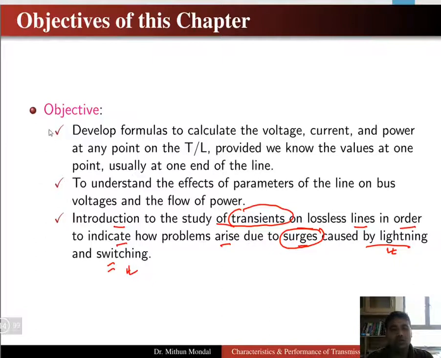So these are the objectives of this particular chapter, where we are going to make formulas to calculate the voltage, current and power, and to study the effect of the parameters on the transmission line, as well as what is the impact of transient on the transmission line.